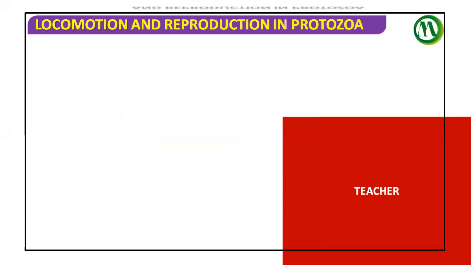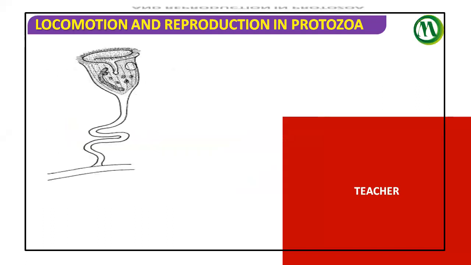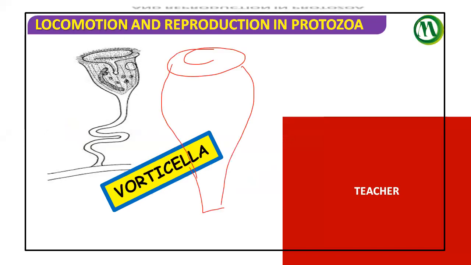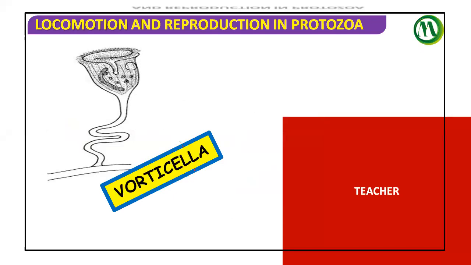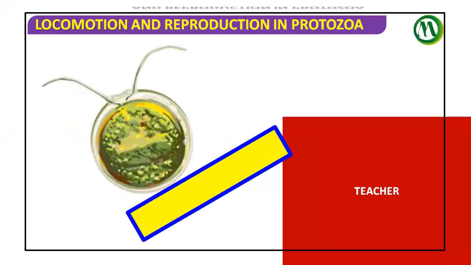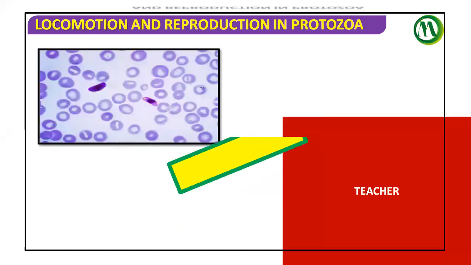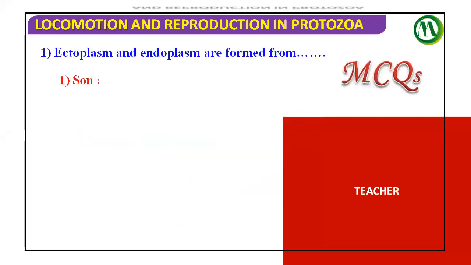Paramecium. Vorticella, a special animal, bell-shaped, we say bell animalcule, which attaches to the substratum, a stationary, sedentary organism that doesn't move. Then Chlamydomonas, which contains two flagella. This is also a slide view. Plasmodium vivax, which causes malaria, is also a protozoan.